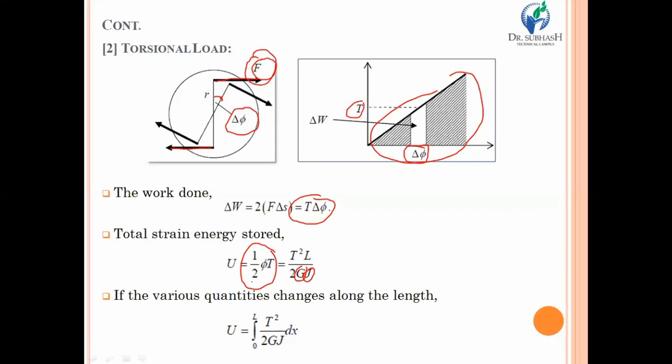Now, after calculating the strain energy, suppose you need to calculate the strain energy of the entire section, then you just have to take an integration between 0 to L limit. L is the maximum limit and 0 is the initial limit. By solving that, you will have the strain energy that is stored due to external loading of the entire span or entire beam.